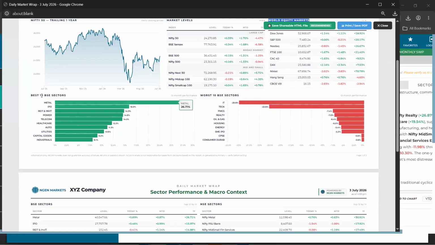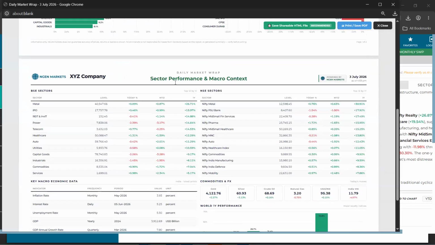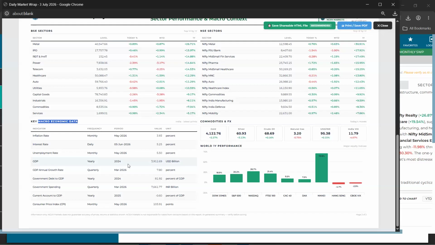Further to that, you can see the sectoral performance, best 10 and worst 10 BSE sectors, because I had selected BSE. Further to that, you can come across this macroeconomic performance data. And next to that, you can also come across the commodity performance as well, which includes gold, silver, crude oil, natural gas, and macroeconomic data, which will be available right here for India as a country typically.